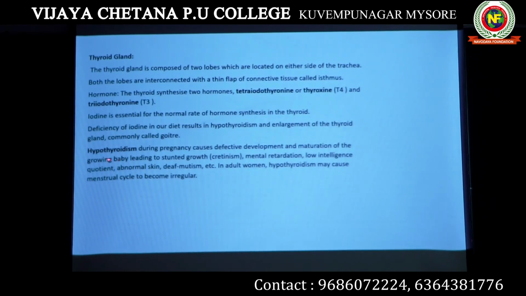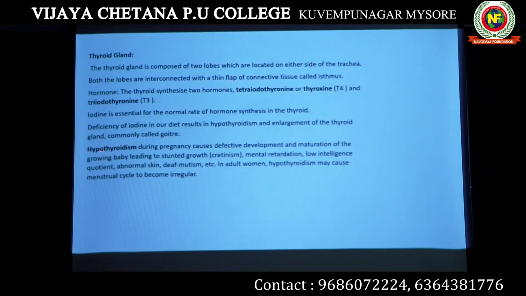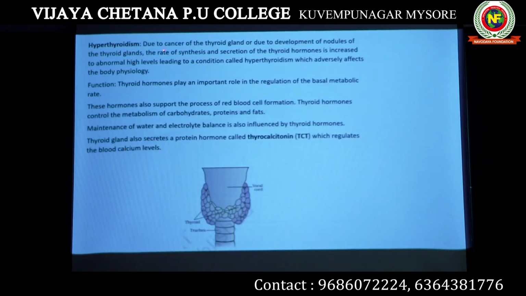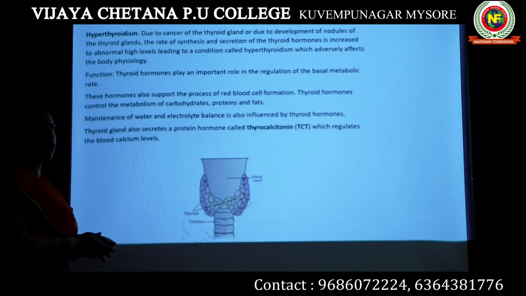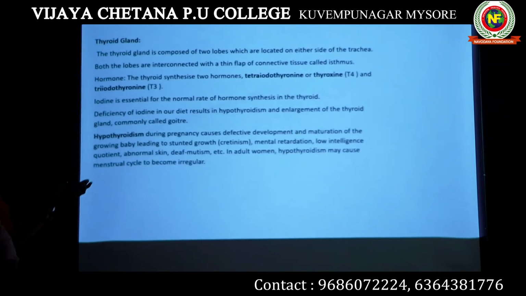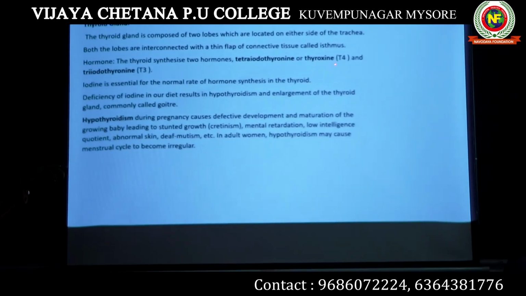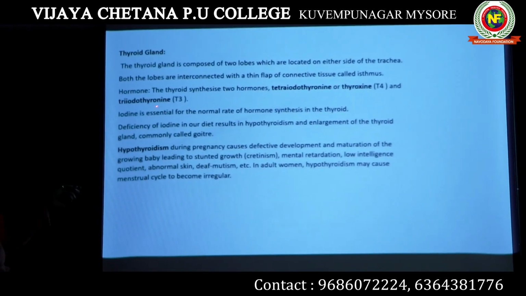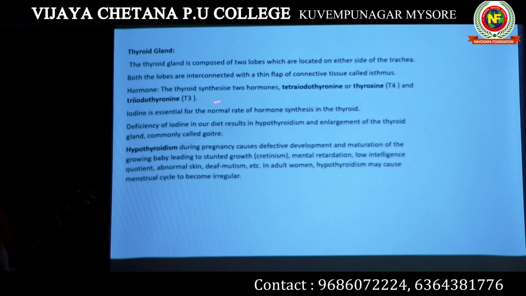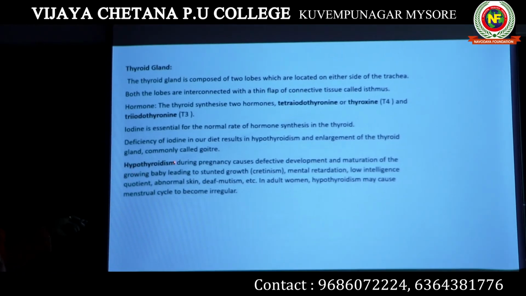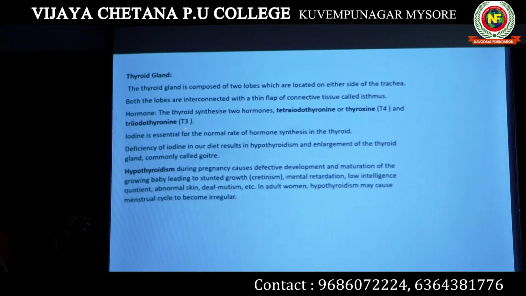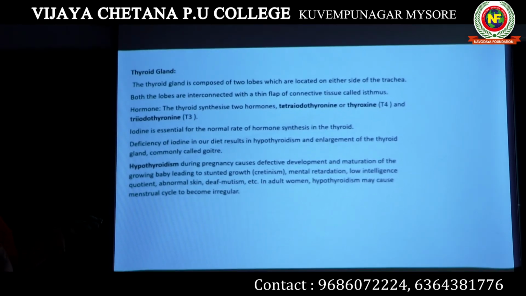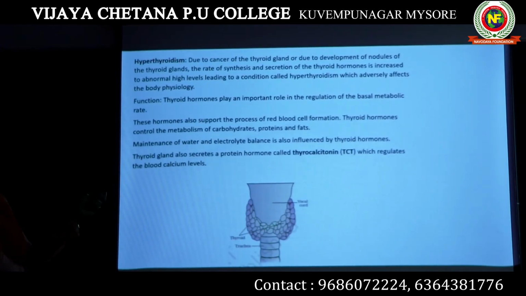There is one more condition. Hypo means always less. The next condition is hyperthyroidism. Hyper means more, that means your body is producing more thyroid hormones, tetraiodothyronine, T4, and triiodothyronine, T3. These hormones should be produced at an optimum level in our body. If produced in a lesser amount, the condition is hypothyroidism. If T3 and T4 are produced in a larger amount, the condition is known as hyperthyroidism.